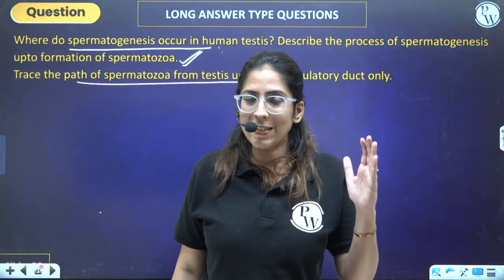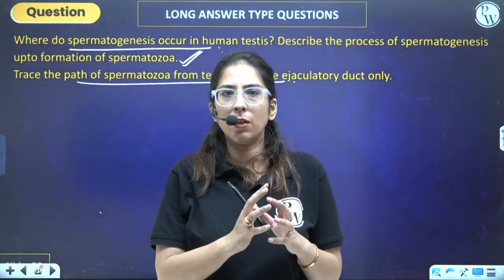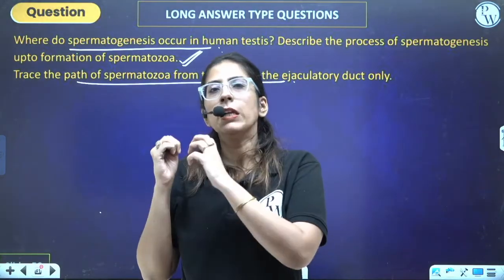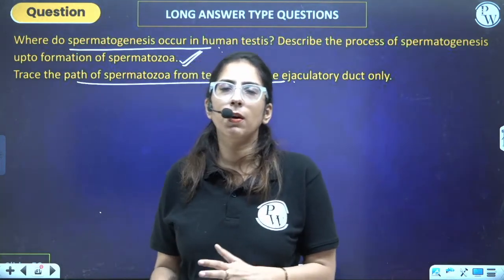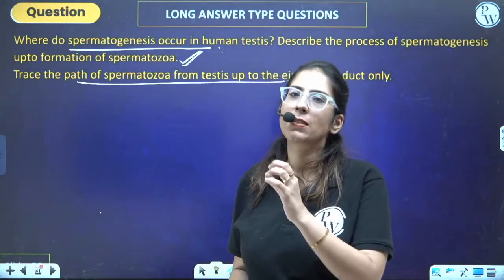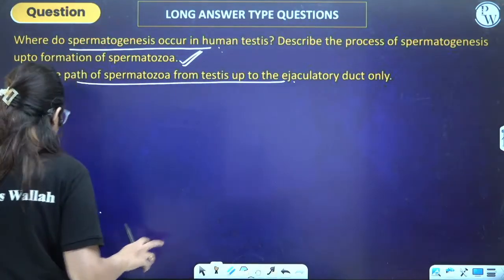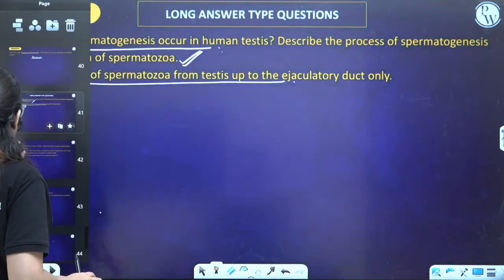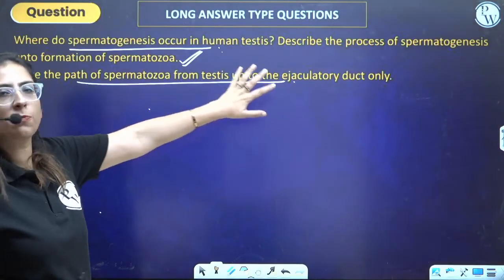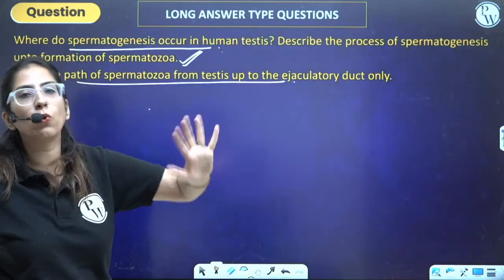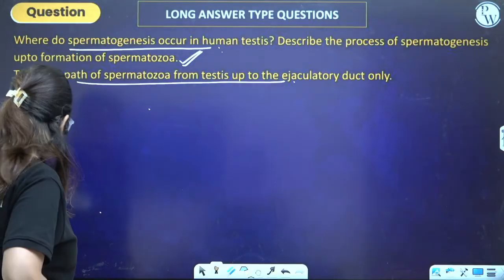So from the testis to the tubuli recti, then to the rete testis, vasa efferentia, epididymis, vas deferens, then seminal vesicle duct, and then the ED, ejaculatory duct. Clear? So whenever you are having a question like this, spermatogenesis, try not to write, just make a flowchart diagram.